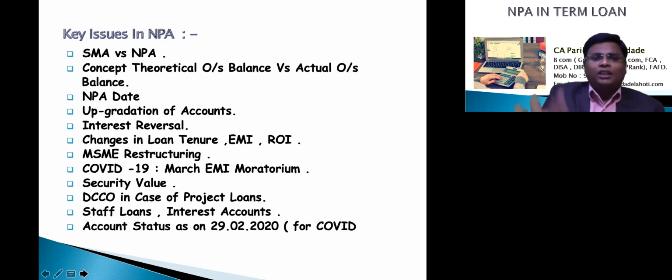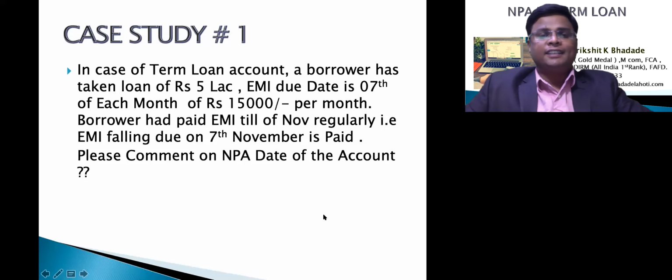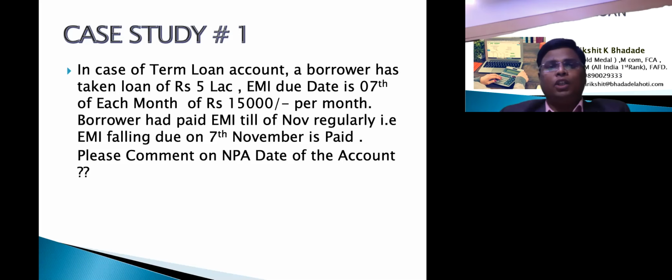Friends, to summarize all these issues, I have taken certain case studies. We will go through the case studies, then we will get a detailed analysis of term loan NPA. Coming to the first case study: in the case of a term loan account, the borrower has taken a loan of 5 lakh. The EMI due date is the 7th of each month, with an EMI of rupees 15,000 per month. The borrower had paid the EMI regularly till November, that is, the EMI falling due on 7th November is paid. Please comment on the NPA date.